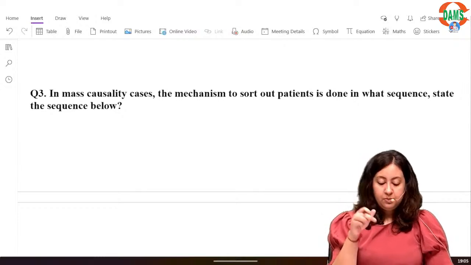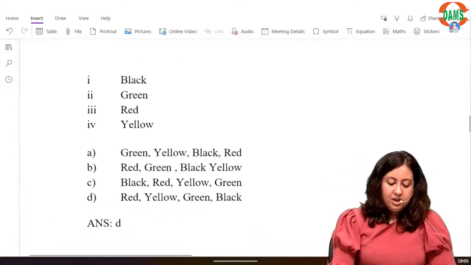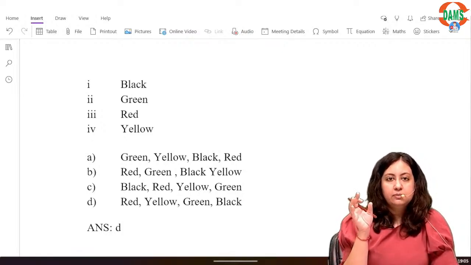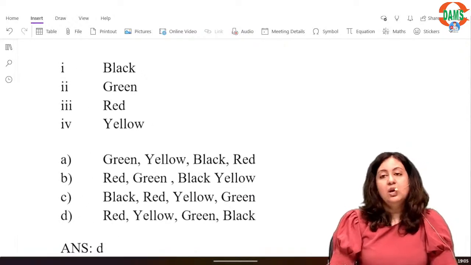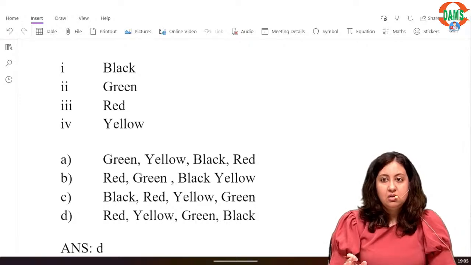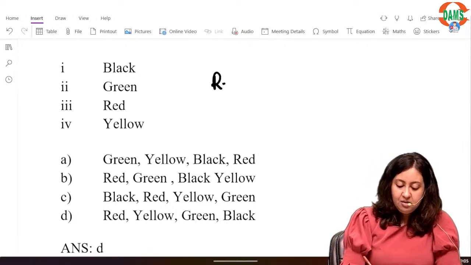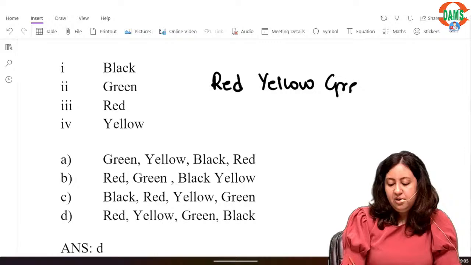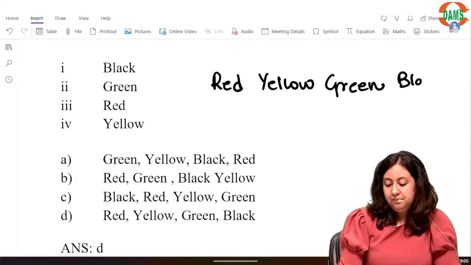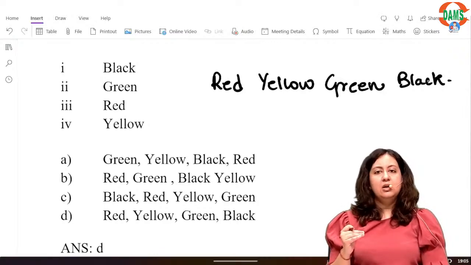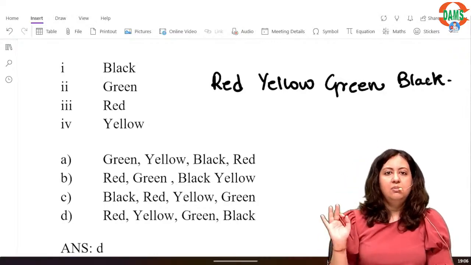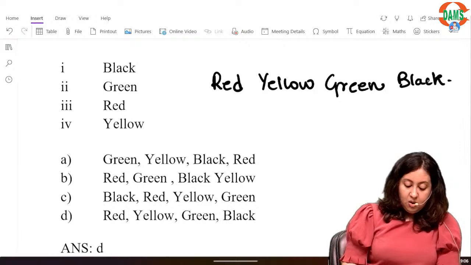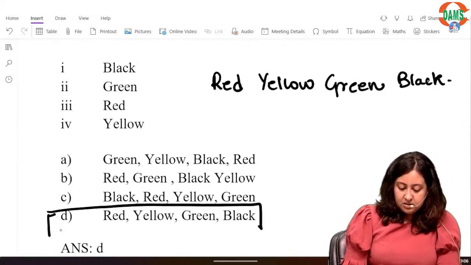State the sequence below. They have given black, green, red, yellow and you have to arrange it in the correct sequence. So first red, then yellow, then green and then black. I told you to remember it in the sequence of a traffic light: red, yellow, green and black. So this is your sequence and option D is the correct answer.